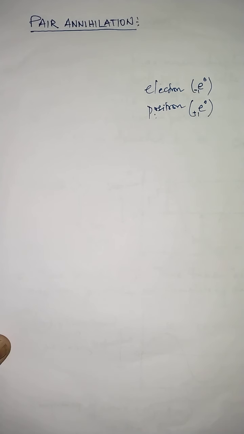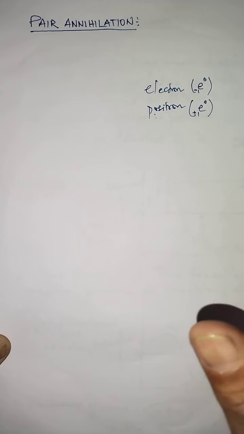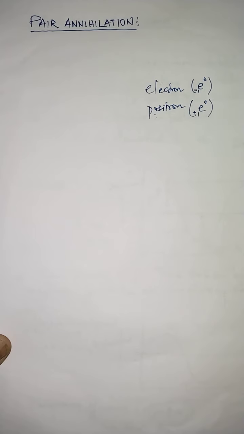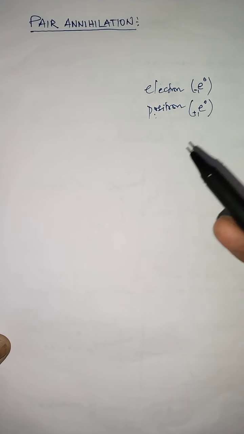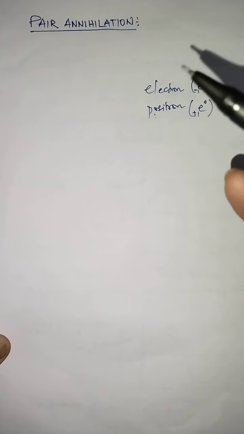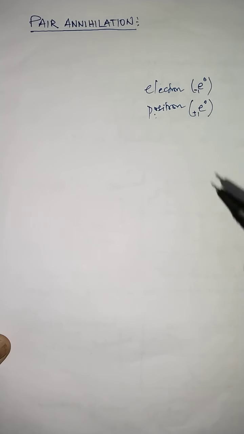But as I said, positron is a particle which is unstable. So once the positron is produced in pair production, this positron cannot exist for a long time. So under this case, what happens? This positron is annihilated by combining with the electron.